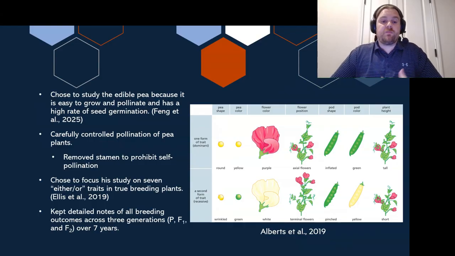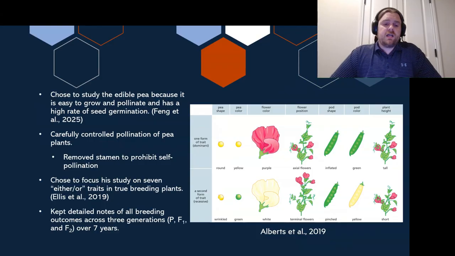So when he was pollinating and germinating these pea plants, he was very careful to control the pollination of pea plants, going as far as utilizing a paintbrush to pollinate the plants, and also removing the stamen from the flower once it was pollinated, and also removing extra flowers that were unnecessary, to just make sure that he controlled everything to do with the pollination of these pea plants.